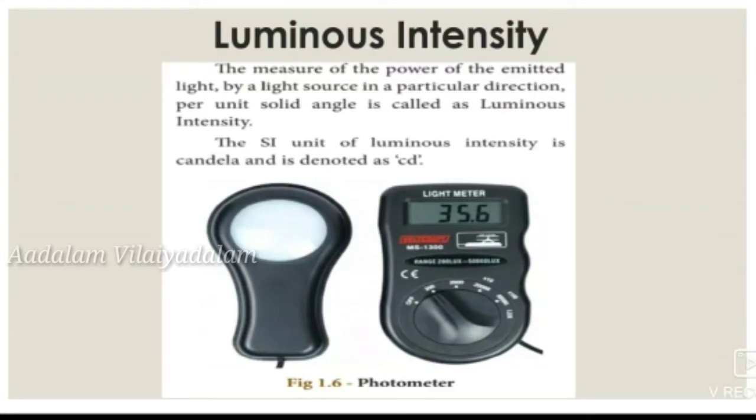This is the diagram of a photometer. This instrument is used to measure the luminous intensity, that is, the power of emitted light is measured by this instrument, the photometer. Next we learn about plane angle.